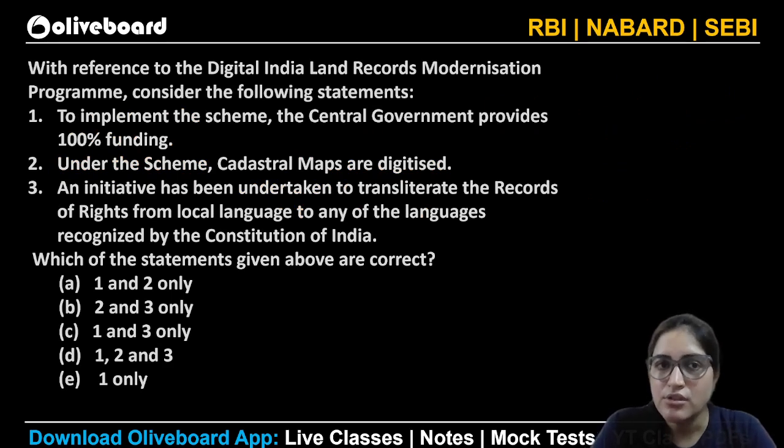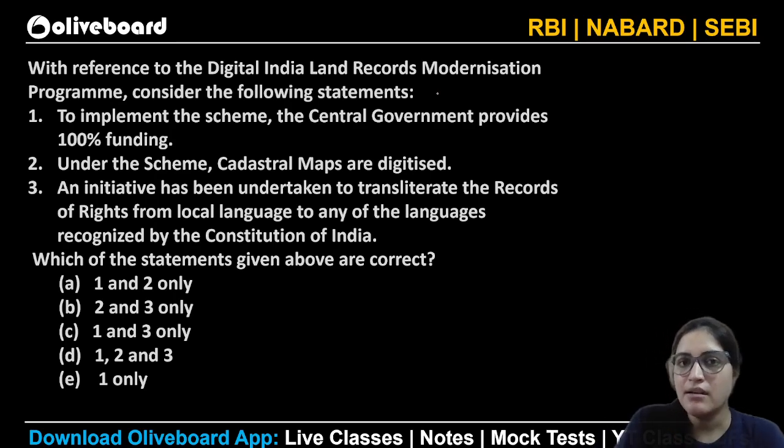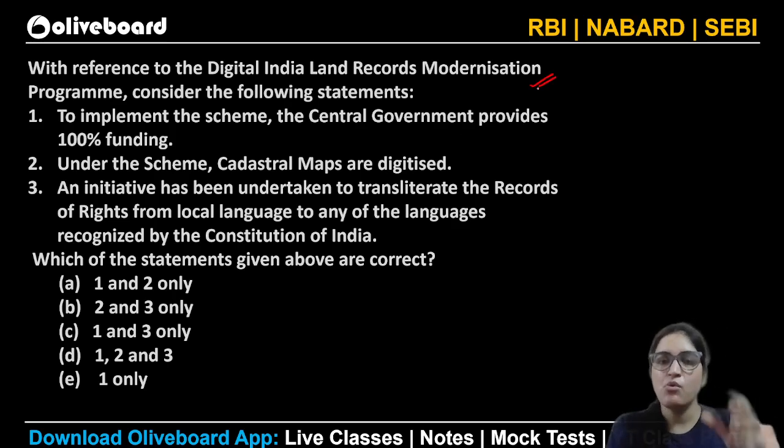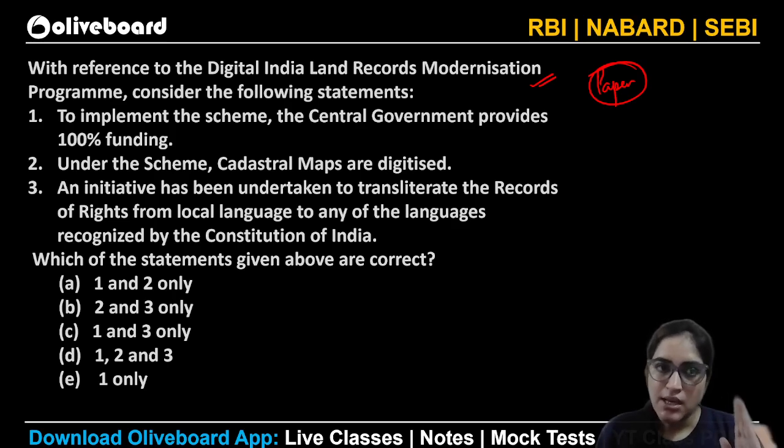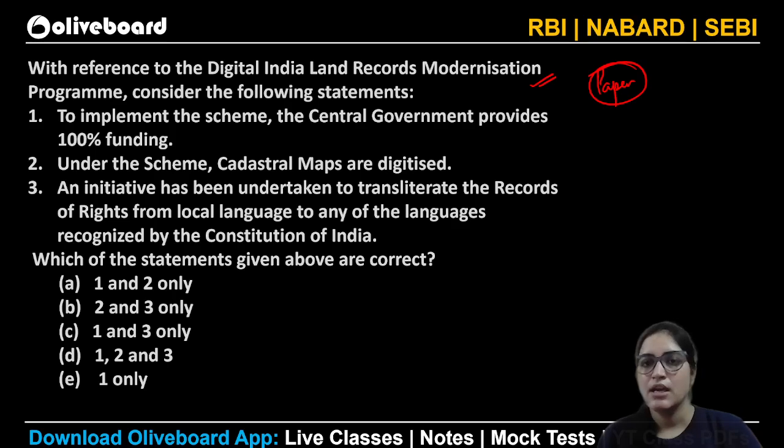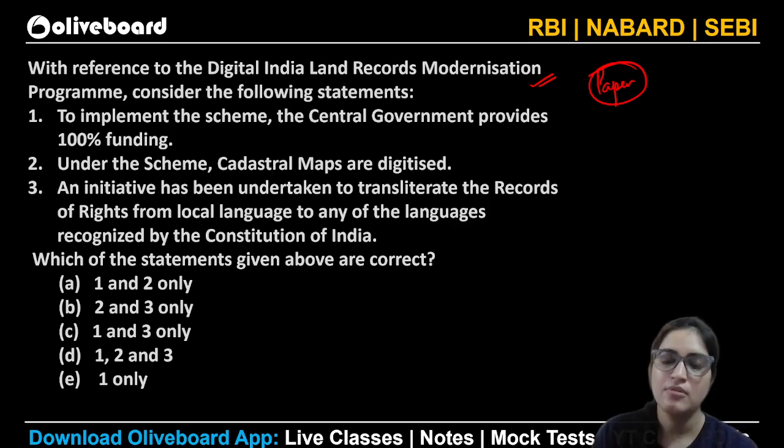Digital India Land Records Modernization Program. Consider the following statements. To implement the scheme, the central government provides 100% funding. It is basically a thing wherein the government wants to digitize or modernize the land records. Paper-based land records won't work, because we want to move towards a paperless system. So for this, 100% funding is to be provided by the center. Not only this, cadastral maps will be digitized. This digitization will be done via drones and other systems.